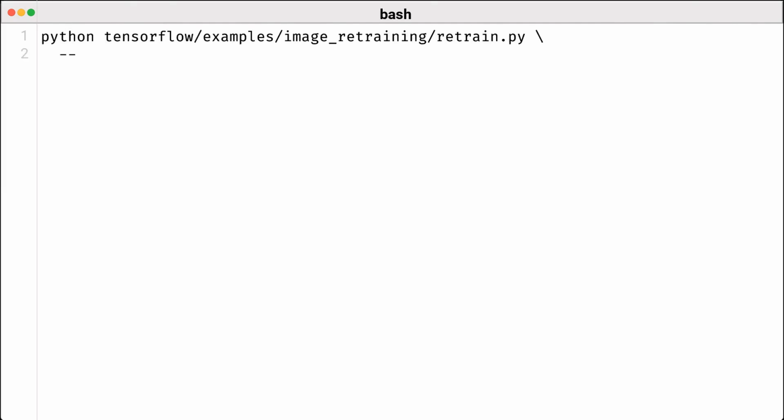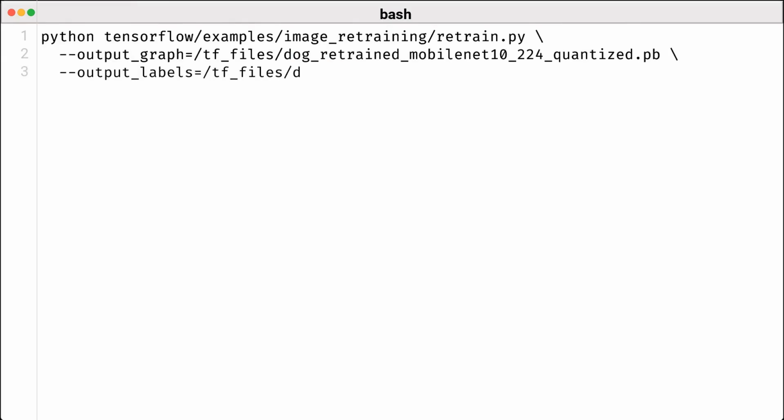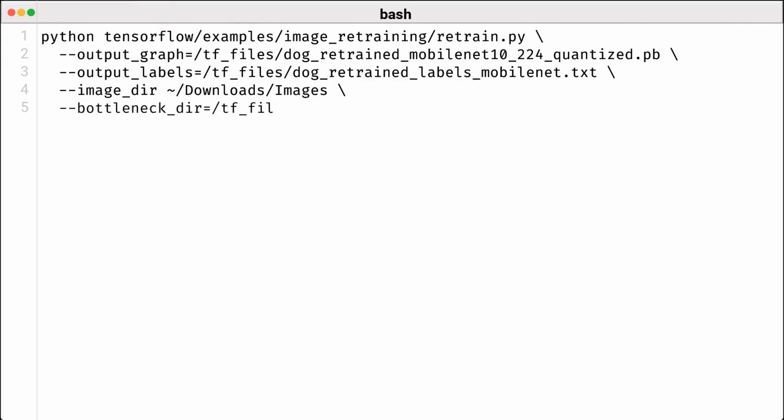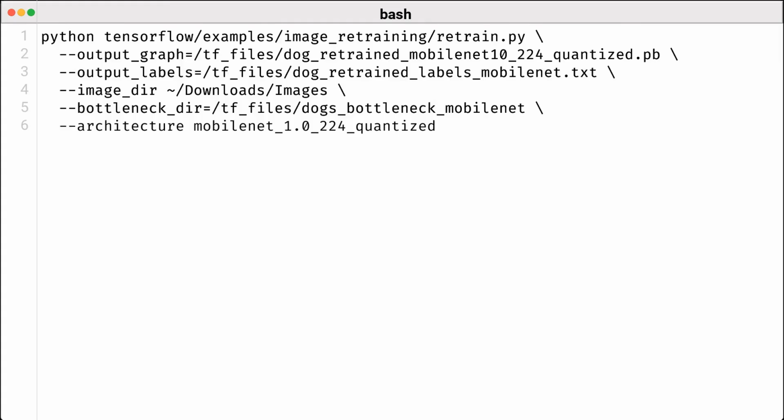This command launches the retraining process, specifying that we want to generate a quantized model. You'll see this indicated by adding _quantized to the architecture parameter. What we're doing here is optimizing the model for mobile deployment, which is super important for devices with limited computational resources. Now, the -output graph parameter tells us where to save the retrained model.